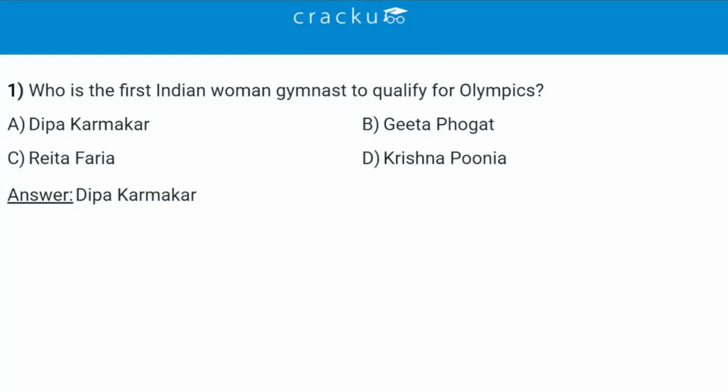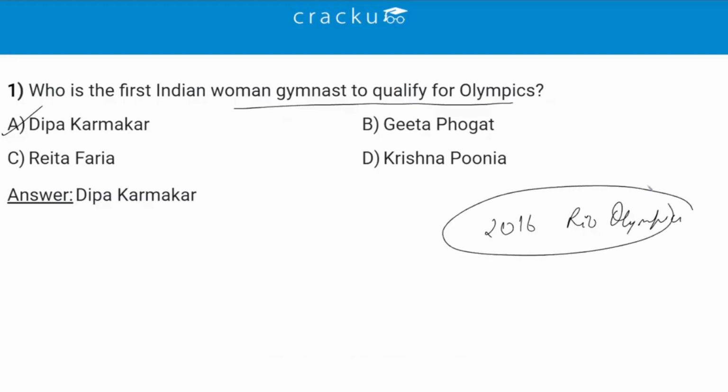The first question says, who is the first Indian woman gymnast to qualify for Olympics? So the correct answer for this question is Deepa Karmakar. The first Indian woman to qualify for Olympic gymnastics was Deepa Karmakar. She made history by competing at the 2016 Rio Olympics, and she became the first Indian gymnast in both categories, male or female, in 52 years to reach the games, and she finished 4th in the vault final. So option A, Deepa Karmakar, is the correct answer.